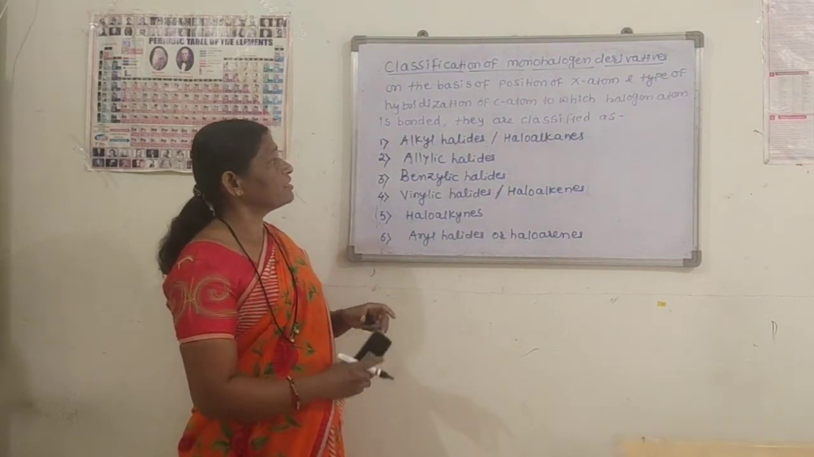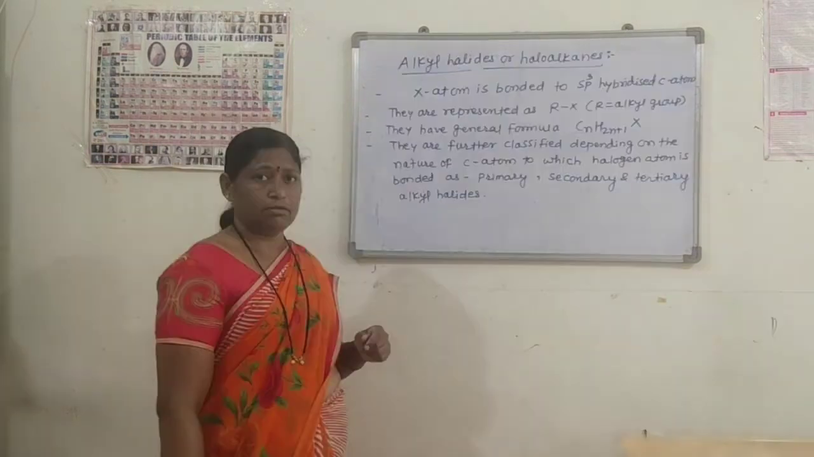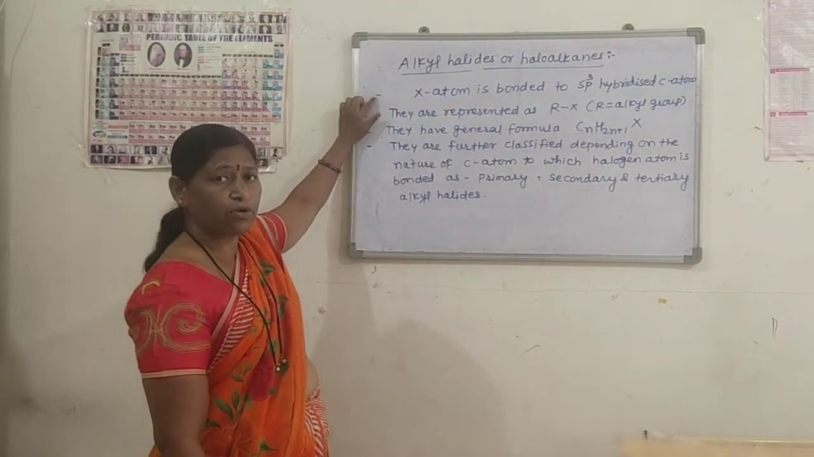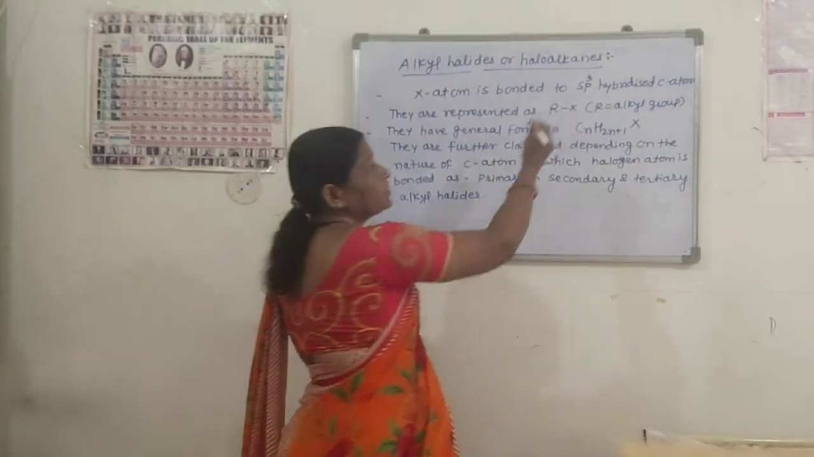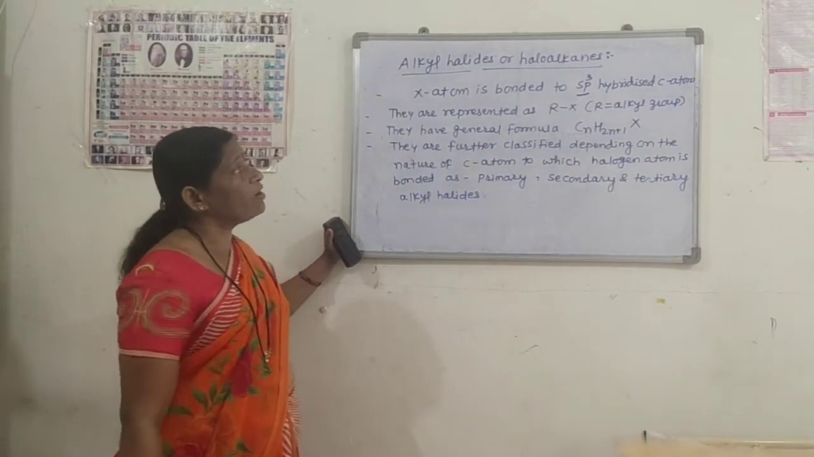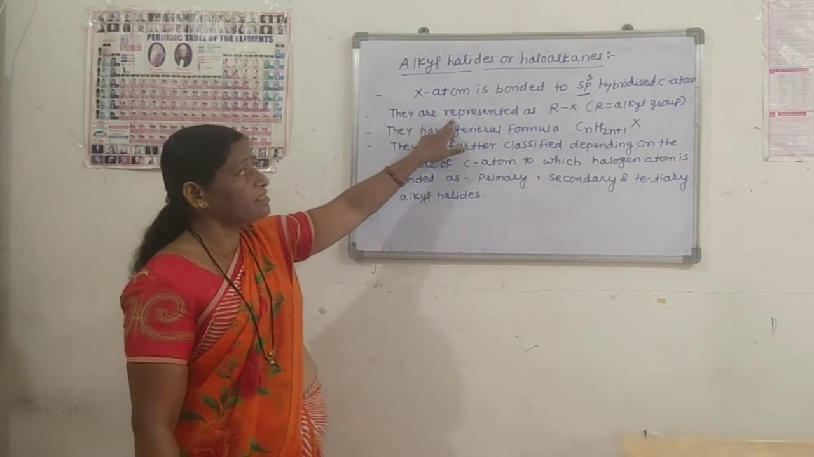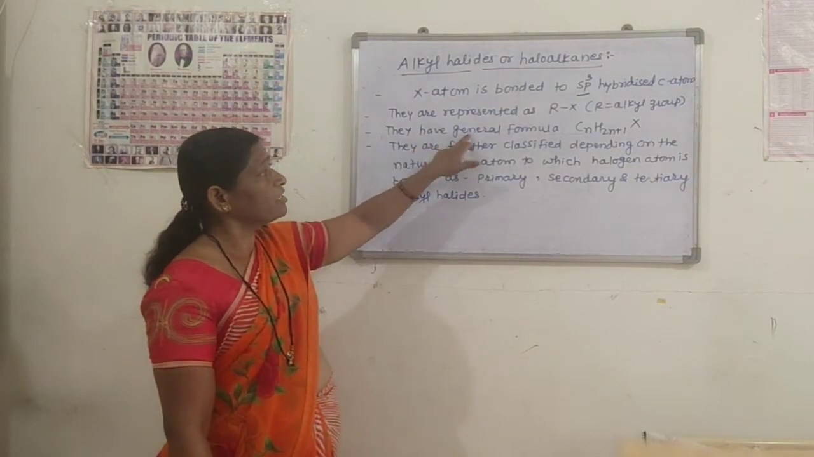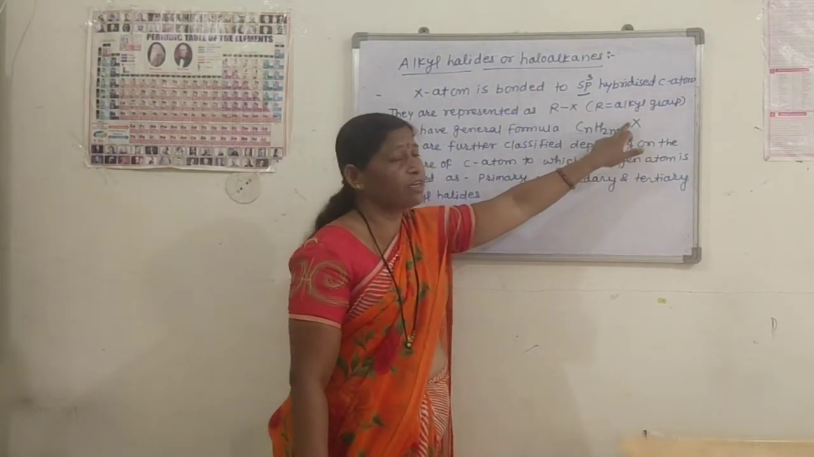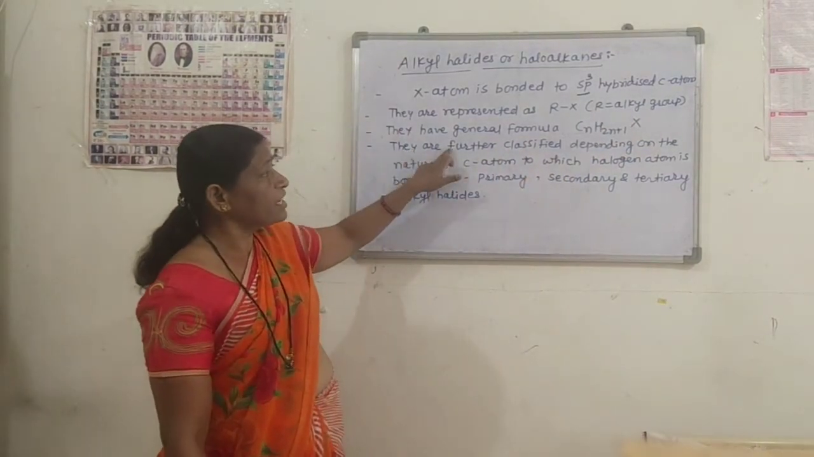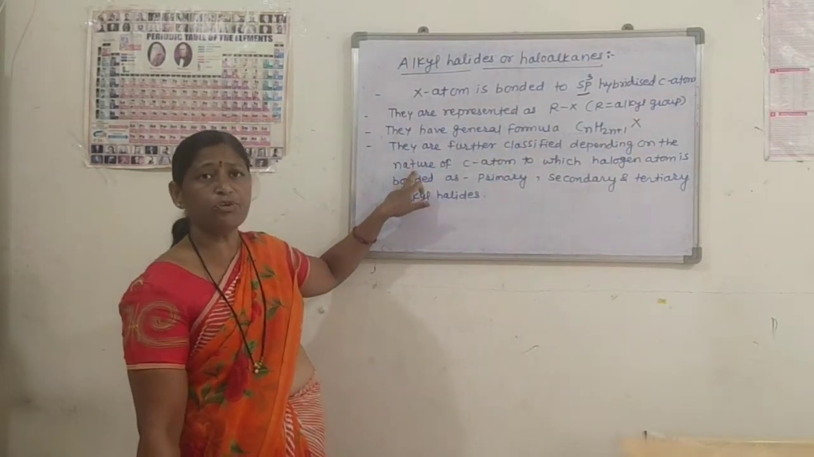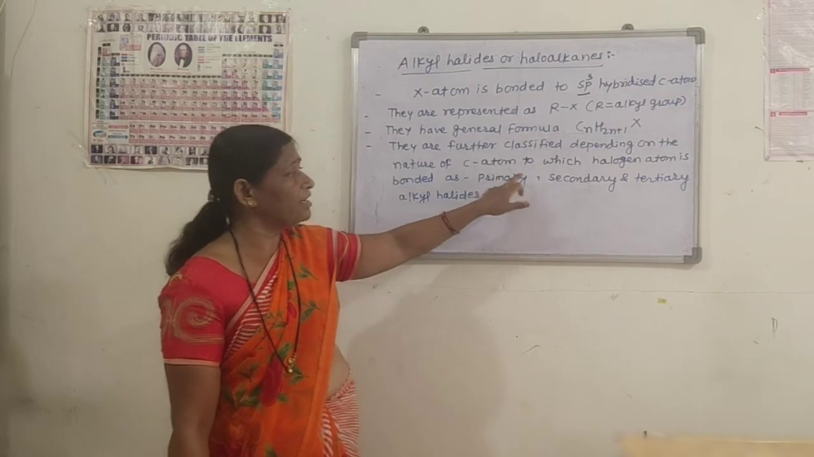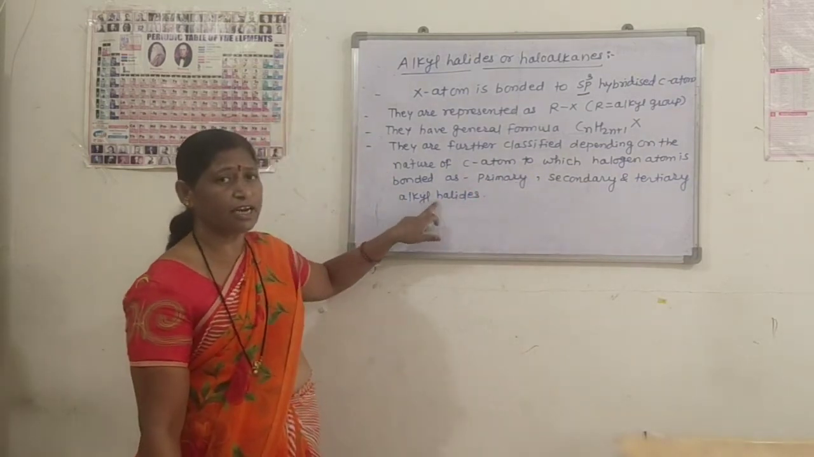That is, first is alkyl halides or haloalkanes. In these alkyl halides or haloalkanes, the halogen atom is bonded to sp3 hybridized carbon atom. They are represented by the symbol RX, where R is alkyl group. They have the general formula CnH2n+1X. They are further classified depending on the nature of carbon atom to which the halogen atom is attached. These alkyl halides are further classified into primary alkyl halides, secondary alkyl halides, and tertiary alkyl halides.